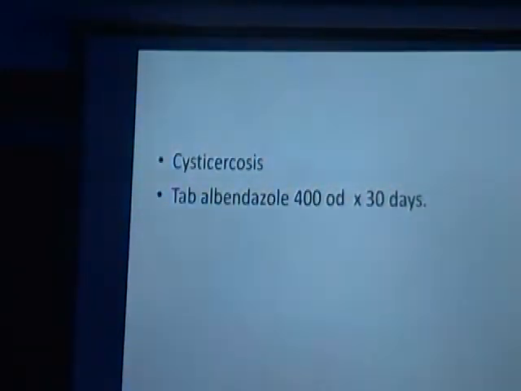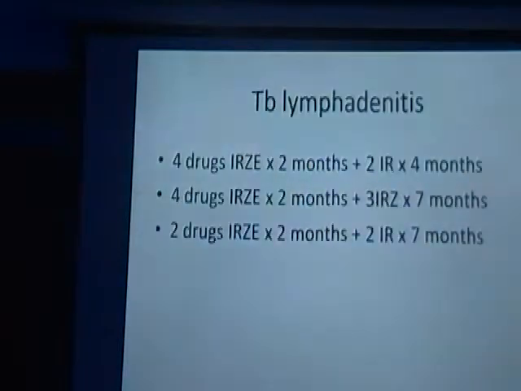So what's the treatment? We know albendazole is the drug of choice, 400 milligrams for 30 days, and praziquantel also can be used. We gave him albendazole for 30 days. We did an X-ray of the spine, an X-ray of the chest, an ultrasound of the abdomen and a CT of the brain to make sure that there was no cysticercosis anywhere else. So everything else is clear, and now he has no other issues.